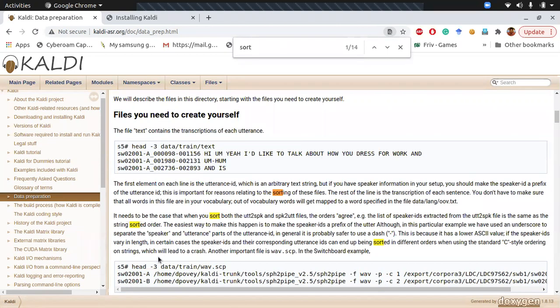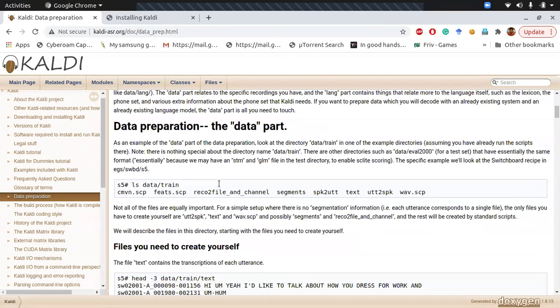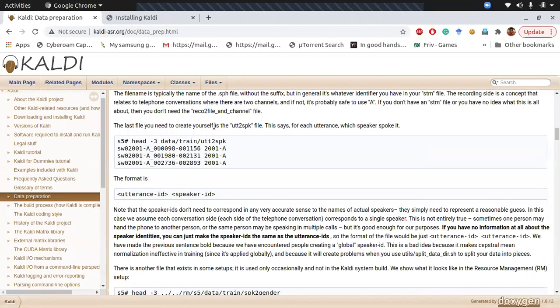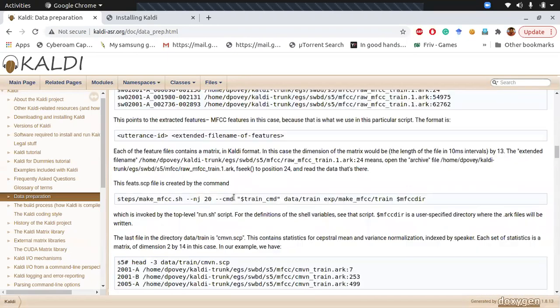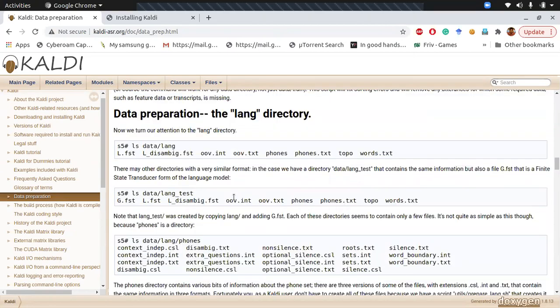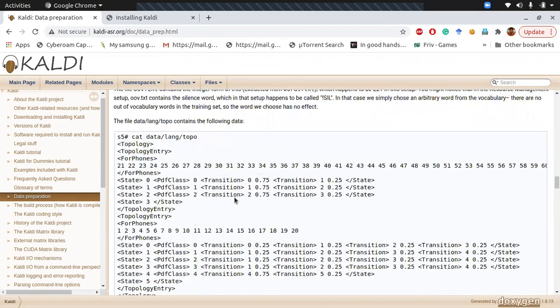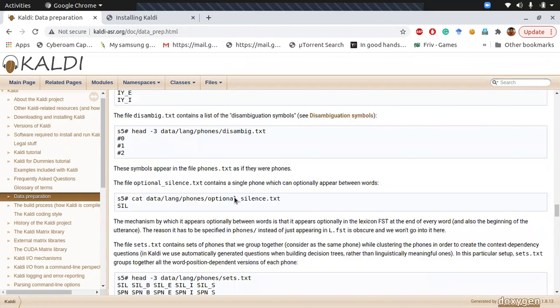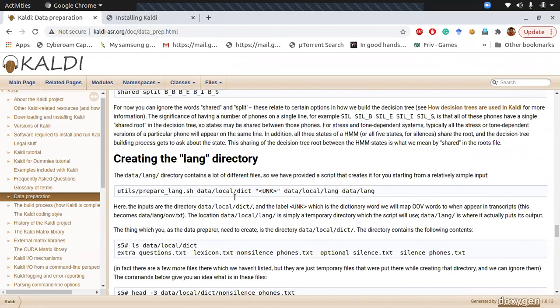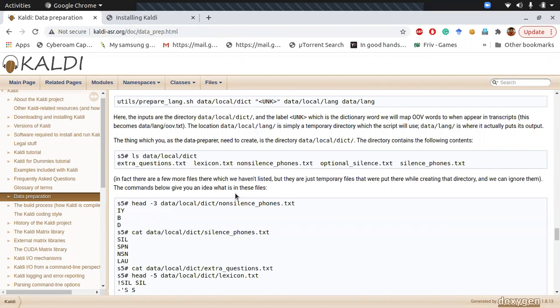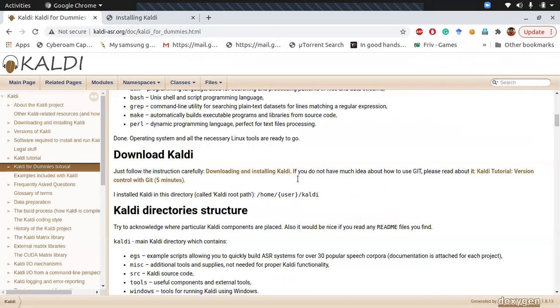You are asking this one? No, sir, in the run file of this example. In this website, the demo tutorial you gave. I'm talking about this Kaldi for Dummies tutorial. Okay.